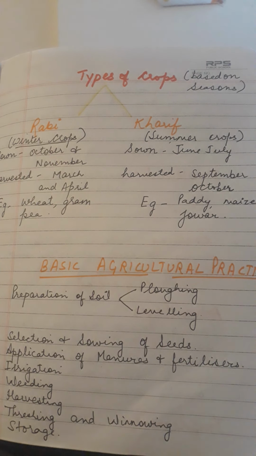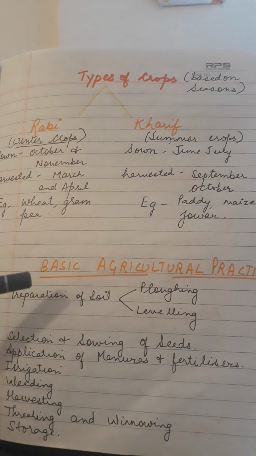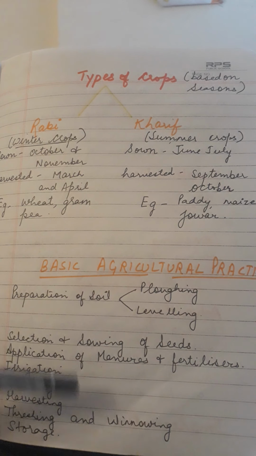Now to raise the crops successfully and to have a bumper produce, a farmer follows some practices step by step, and in these steps uses a variety of tools. These practices are called the basic agricultural practices, and the tools which are used in this are called the agricultural implements. So I would like to show you all the basic steps which a farmer follows in the process of farming. We will discuss all the steps one by one.